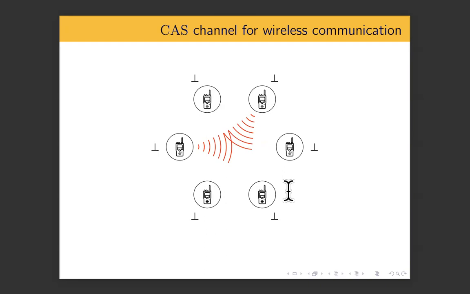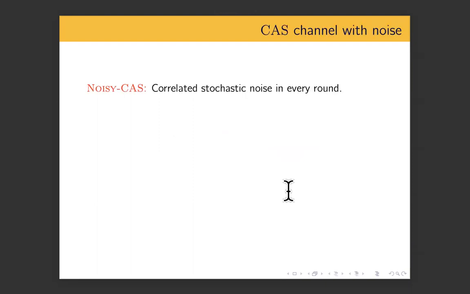And what we want to do is see what is the effect of noise on the CAS channel. So consider the noisy CAS channel, which is exactly the same, except that every round has correlated stochastic noise in it. So if one party was speaking, the right answer would be the message X that is sent.